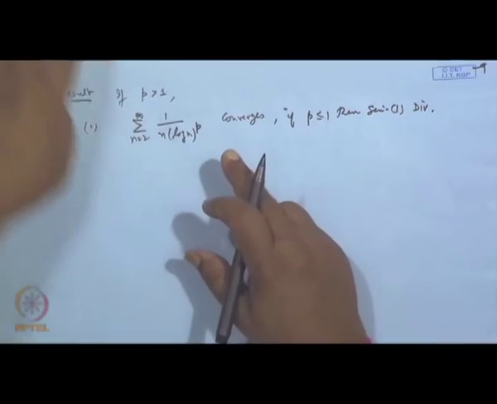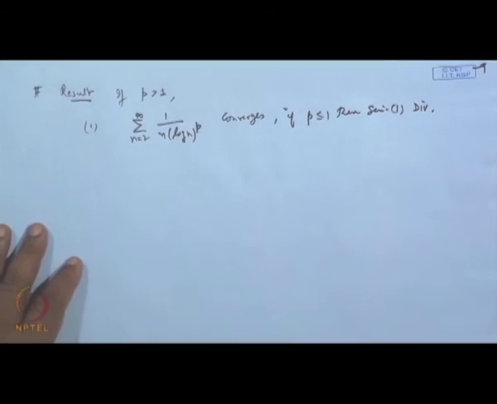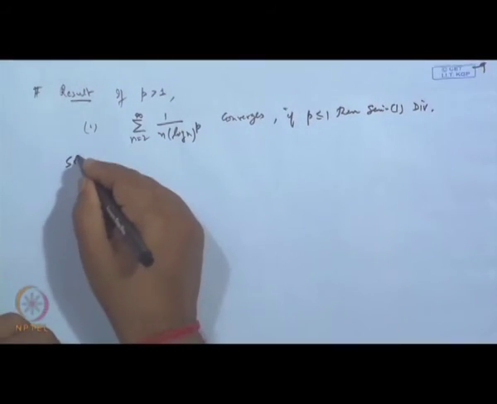Again it follows from the same thing. If you go through that, the same reasoning applies. How will the solution come?